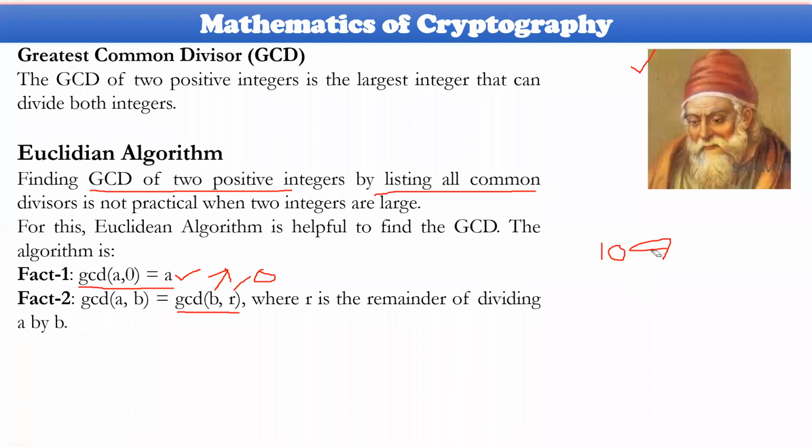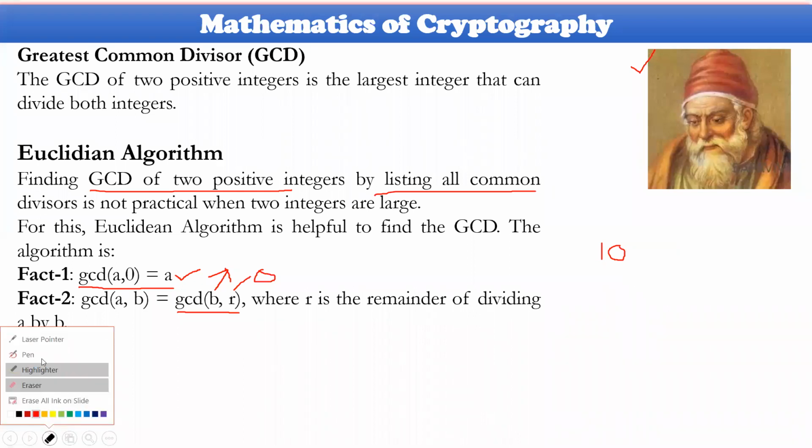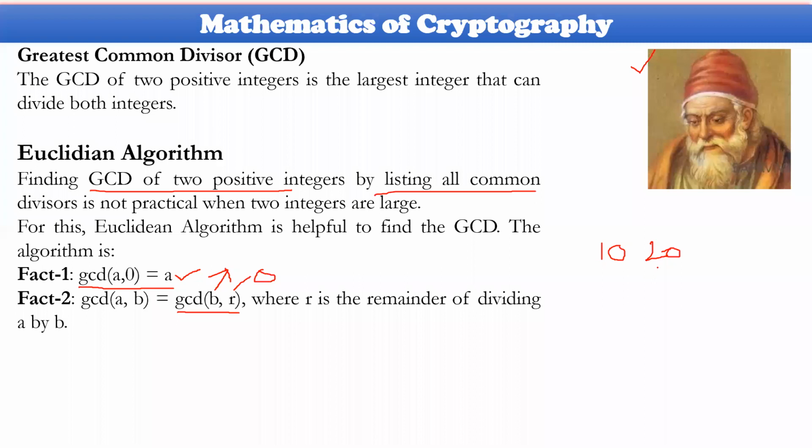The biggest value is 20, and 10 divides 20 properly, so it is adjusted to 20 and 10. The B parameter will always be the smallest one and the A parameter will always be the biggest one. You adjust it like this and get the remainder. The remainder R will be 10 here.